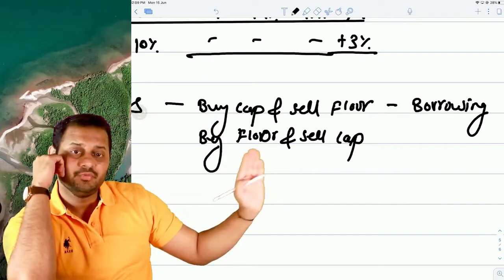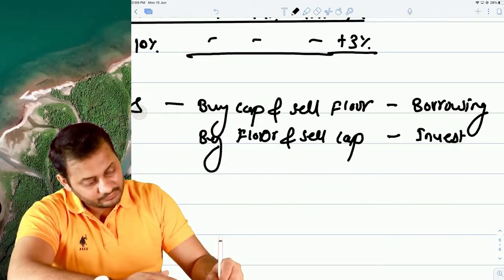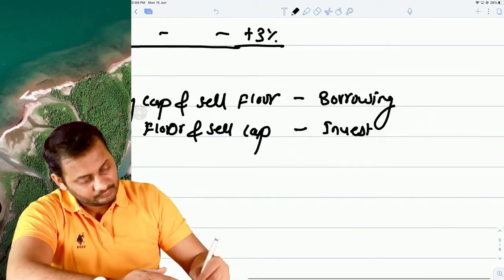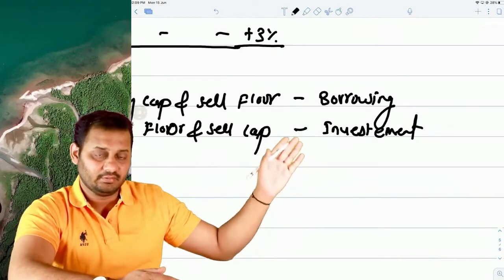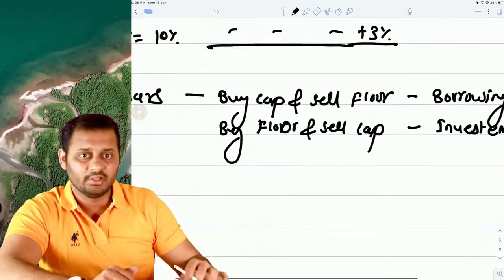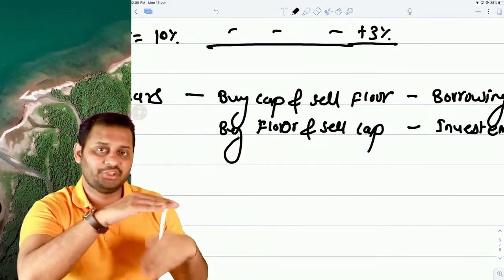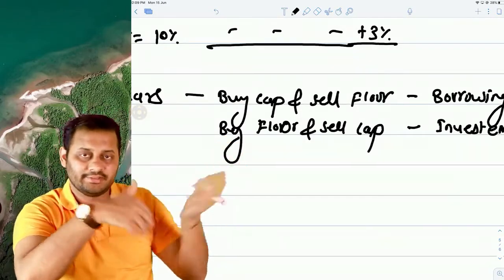And when do you think you will buy floor? You will buy floor only in case of investment or deposits. Because in that case, the risk is that the interest rate can go down and you will receive less income. That's why you want to put a lower limit, below which it cannot go. And if it goes, you will get a floor payment receipt.